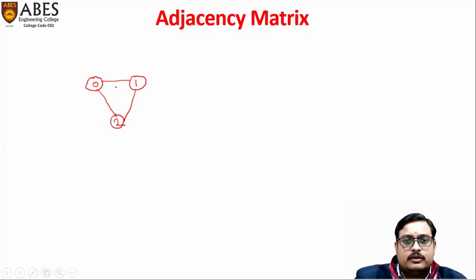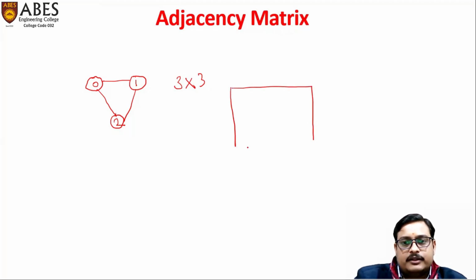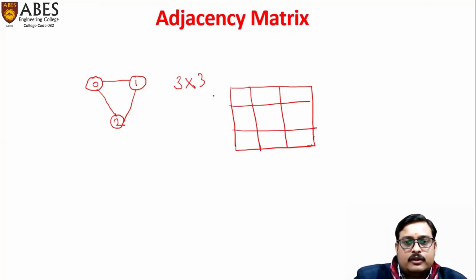So if we want to represent this graph using an adjacency matrix, we'll have to identify the number of vertices in this graph. So here there are three vertices, so the size of the matrix will be 3 cross 3. So we'll create one matrix. This is the matrix. Here we have 3 rows and 3 columns, numbered as 0, 1, and 2, and 0, 1, and 2. So how do we fill up this matrix?